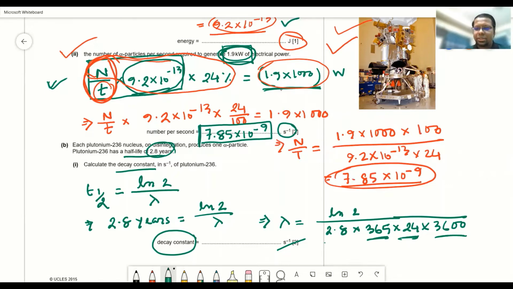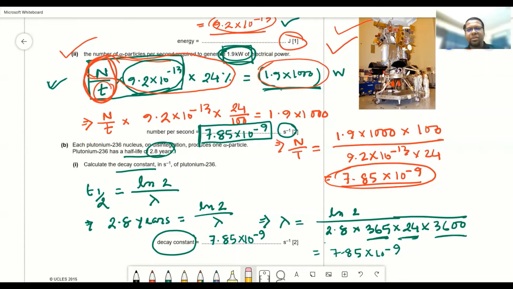So if you calculate it, the value of lambda, the decay constant, will be 7.85 into 10 to the power minus 9 per second. Okay, so what is the decay constant? Decay constant is the probability of decaying of a nucleus.